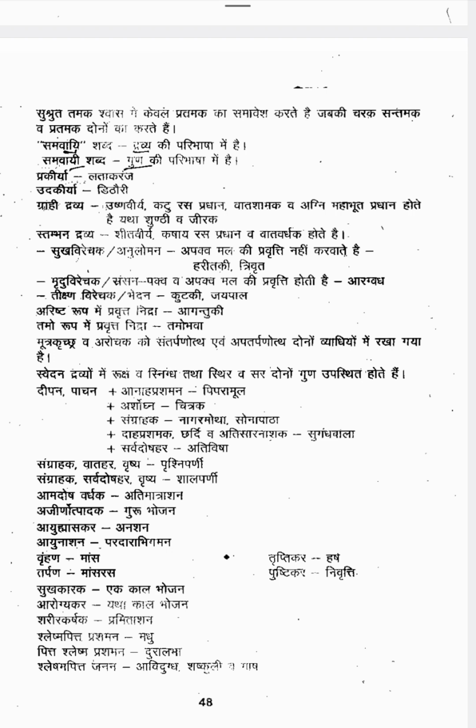Next one is Deepana Pachana Anaha Prashamana, that is done by Pippali Mula. Pippali Mula has the quality Deepana and Pachana, and at the same time it reduces Anaha. That is the property of Pippali Mula. Deepana Pachana Ashrogna is Chitraka. Deepana is there, Pachana is also there, and at the same time it reduces Arshas. An example for that is Chitraka. Deepana Pachana Sangrahaka: an example for that is Nagara, Musta, Sonapatha.